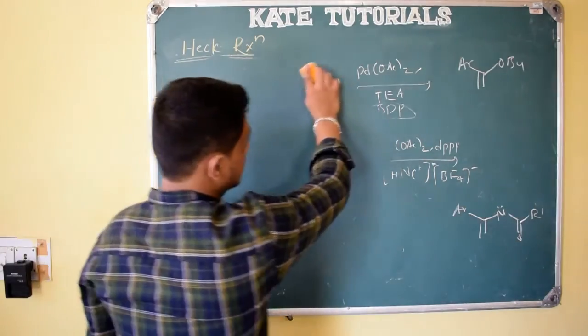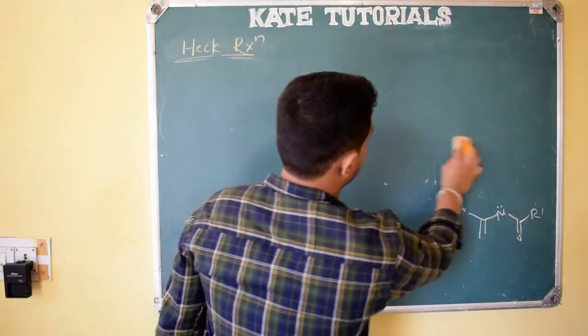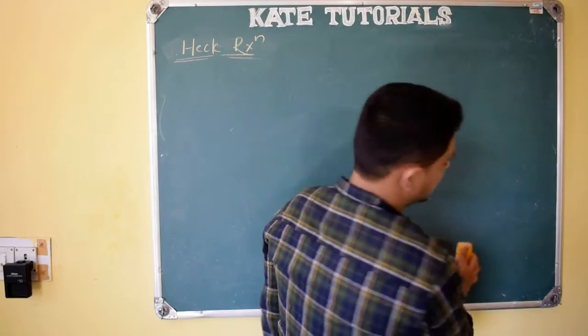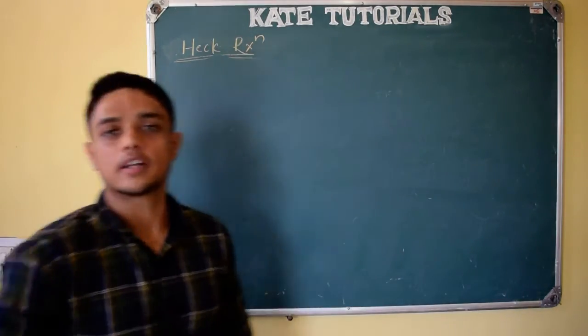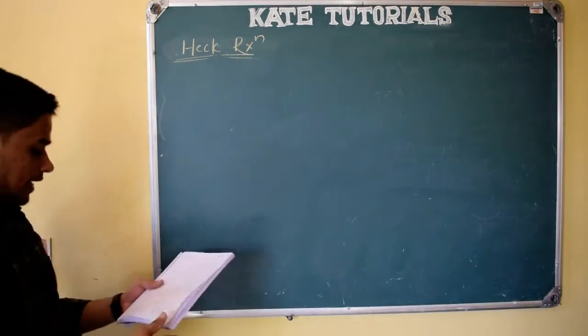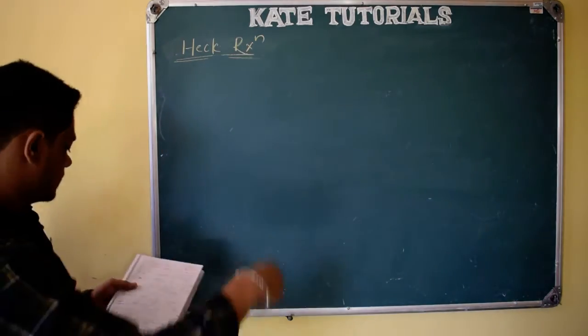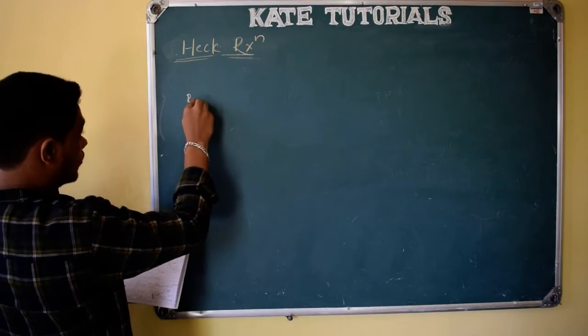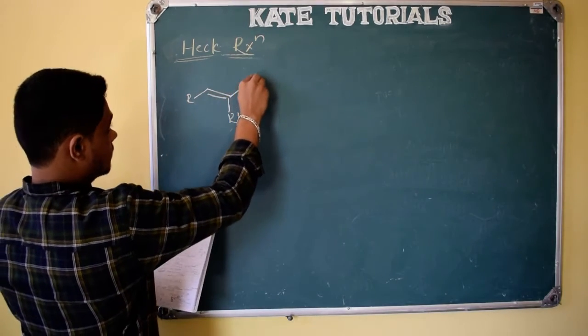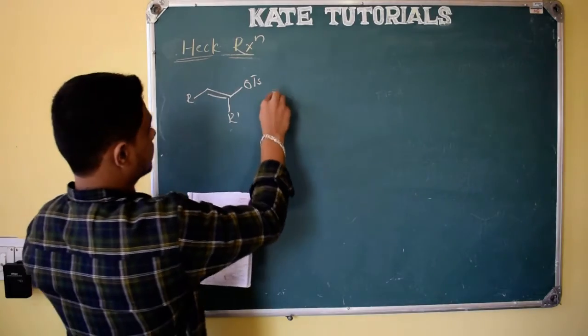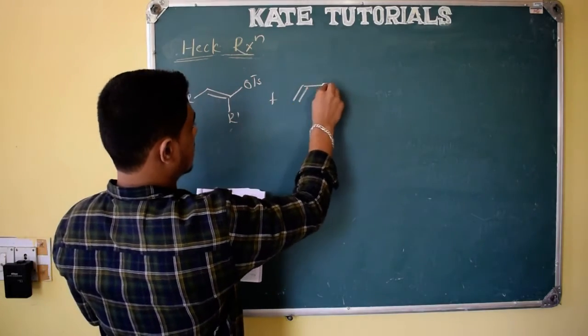Let us see a few more examples. I hope you are getting it. Once you understand the mechanism, the reactions become easy. If you don't get it, please rewind the video and watch again. Instead of telling again and again, it's better to do that, right? Similarly, here one more reagent, plus this is also an activated alkene.